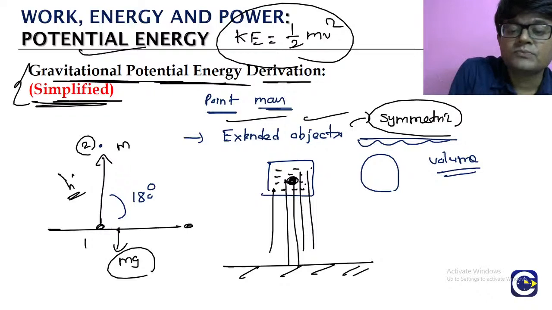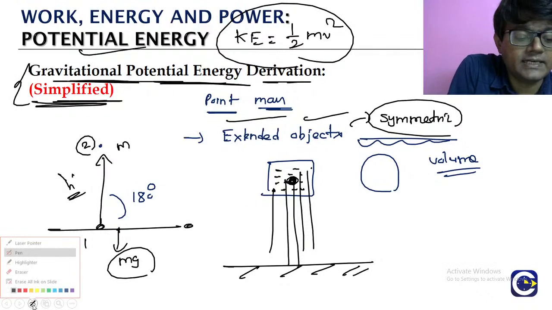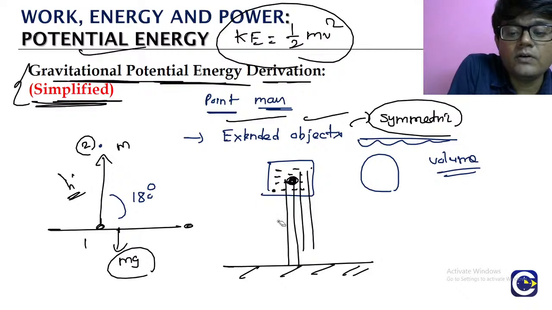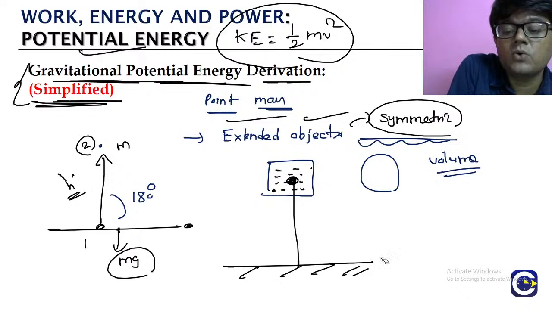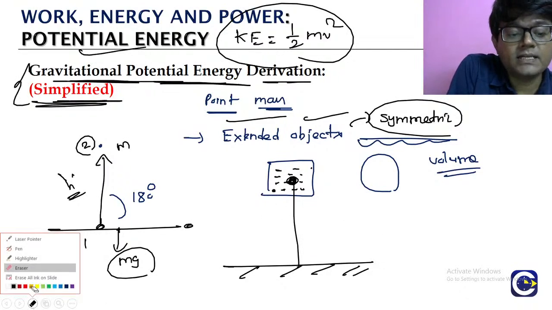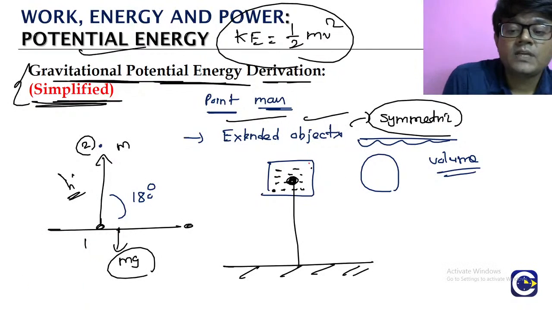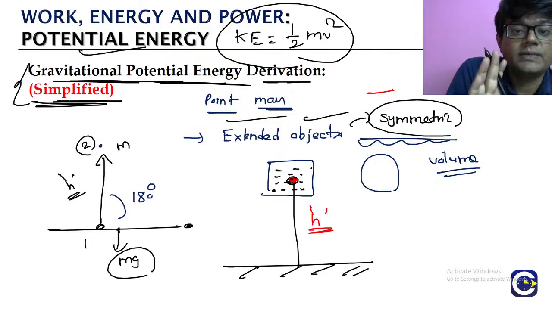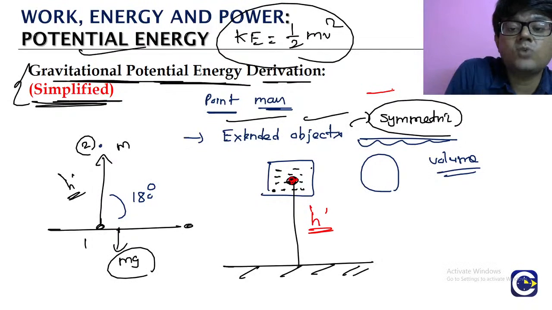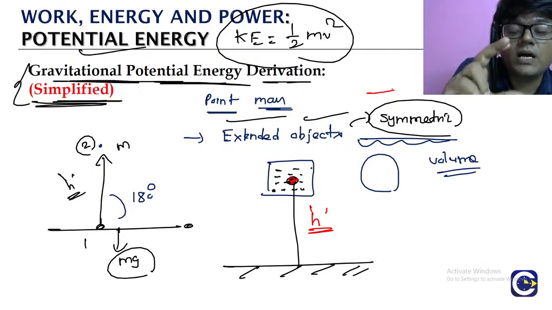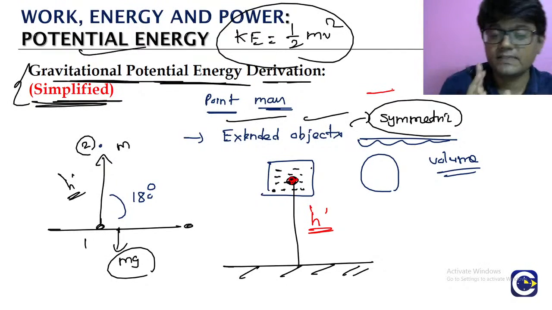Why it is so, we will understand once we go to the system of particles concept. For now we will just take it as a result. The h value we have to take is the height of the geometric center above the surface, for symmetric objects only.